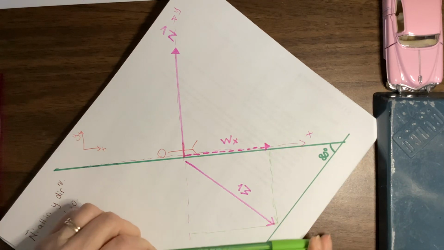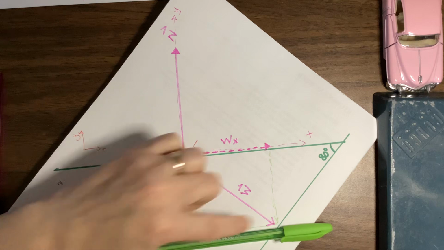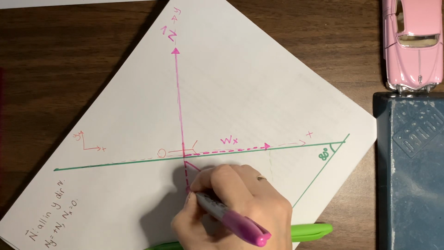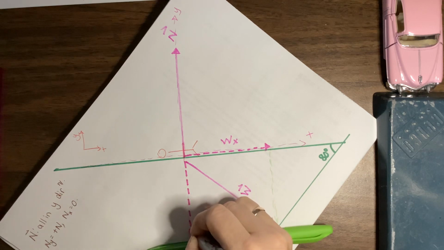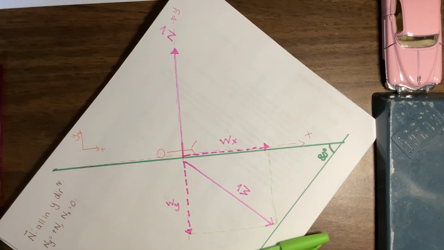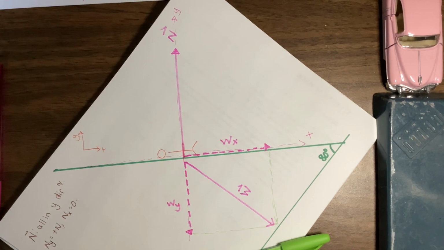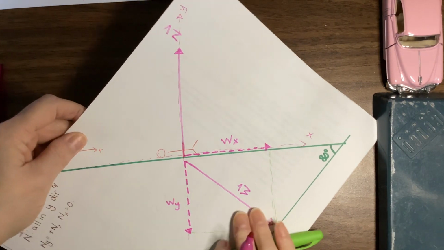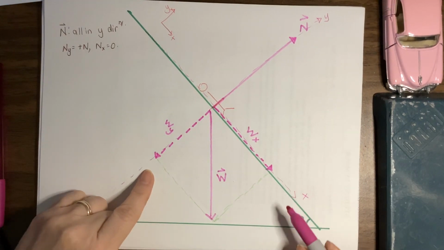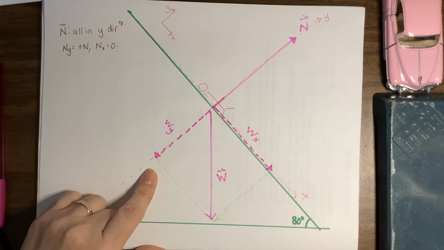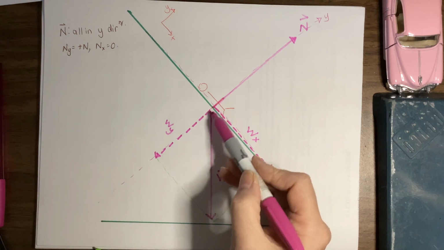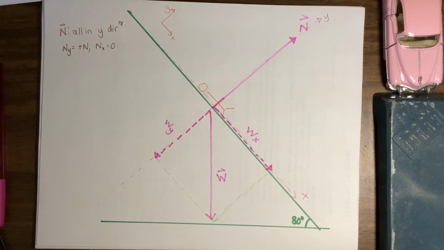My y component goes along the y-axis, and it only goes down as far as my w vector goes. wy. So there are my x and y components of my weight vector. I'm going to tilt my paper back now. And you see that nothing has really changed. We're just looking at it a bit differently than we have so far. Okay, my x component is down the hill. My y component is perpendicular into the hill.